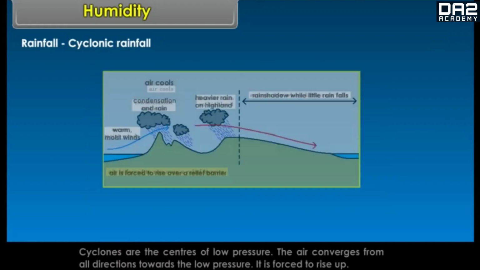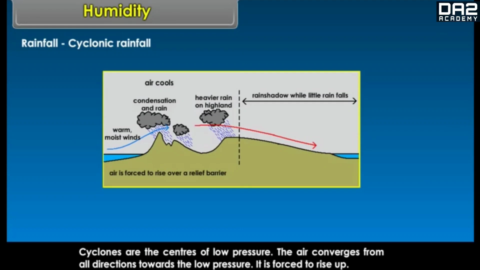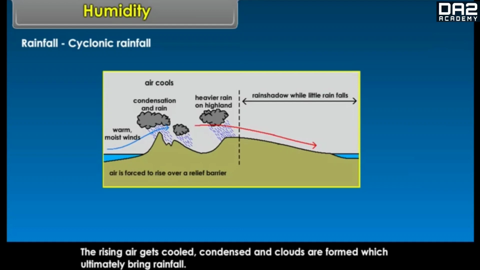Cyclonic rainfall. Cyclones are the centers of low pressure. The air converges from all directions towards the low pressure. It is forced to rise up. The rising air gets cooled, condensed and clouds are formed, which ultimately bring rainfall.